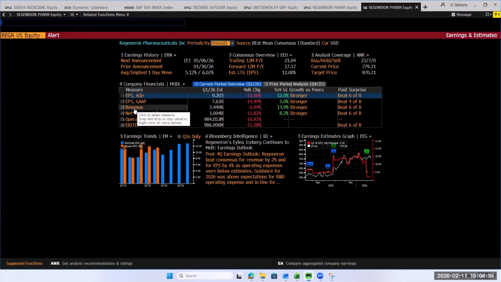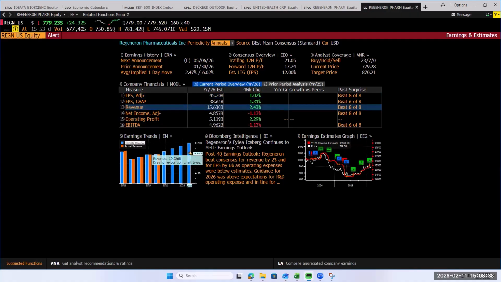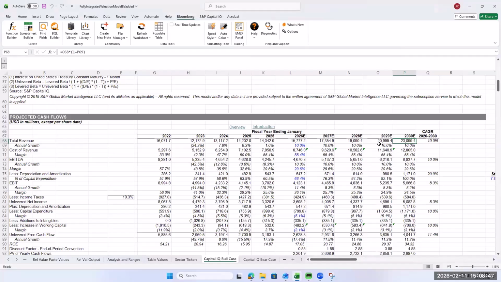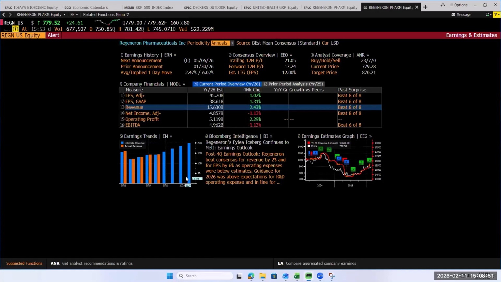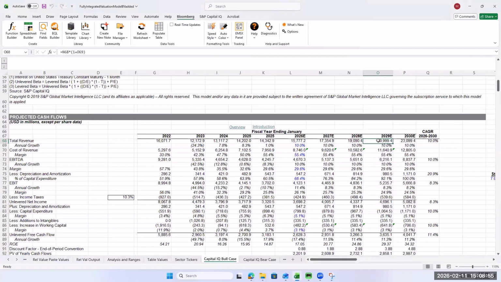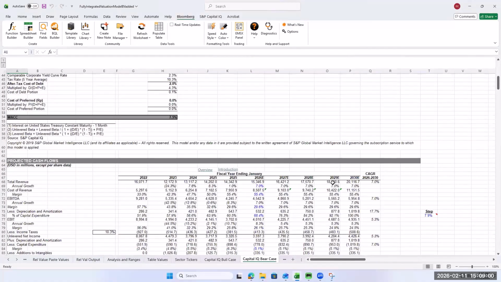Look at revenues. So they got revenues at 14. I'm sorry, 19.9. We have 20. We're not that far off. Let me see what year that was. 29. Yeah, we're a little high, but remember this is our bull case. Our bear case is 18, so we're right in line with that forecast.